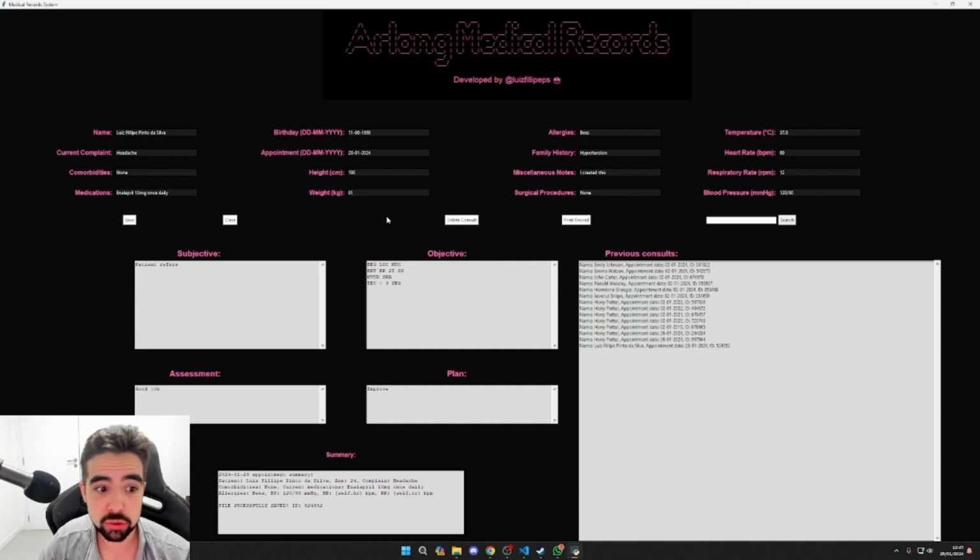Let's say I want to save the same consultation with all the same data. Well, the program says I can't because it's the same thing, right? But if I change it to 2023 and I try to save it, all right, it saves, it creates a new data point with a new ID, and it automatically updates my previous consultations window.